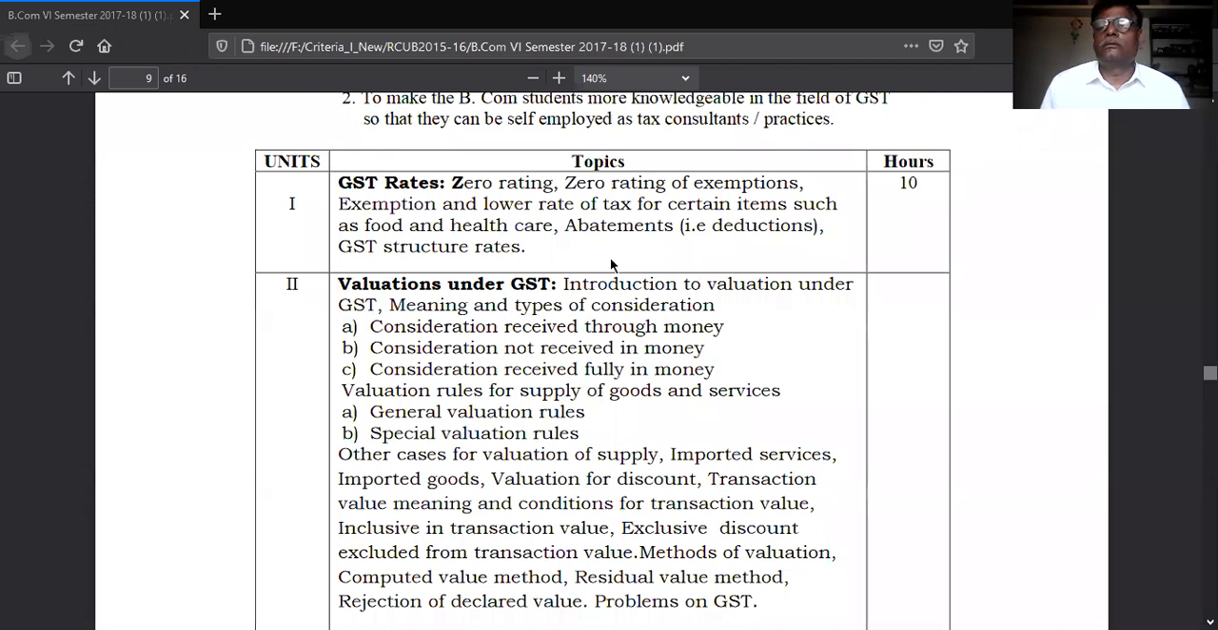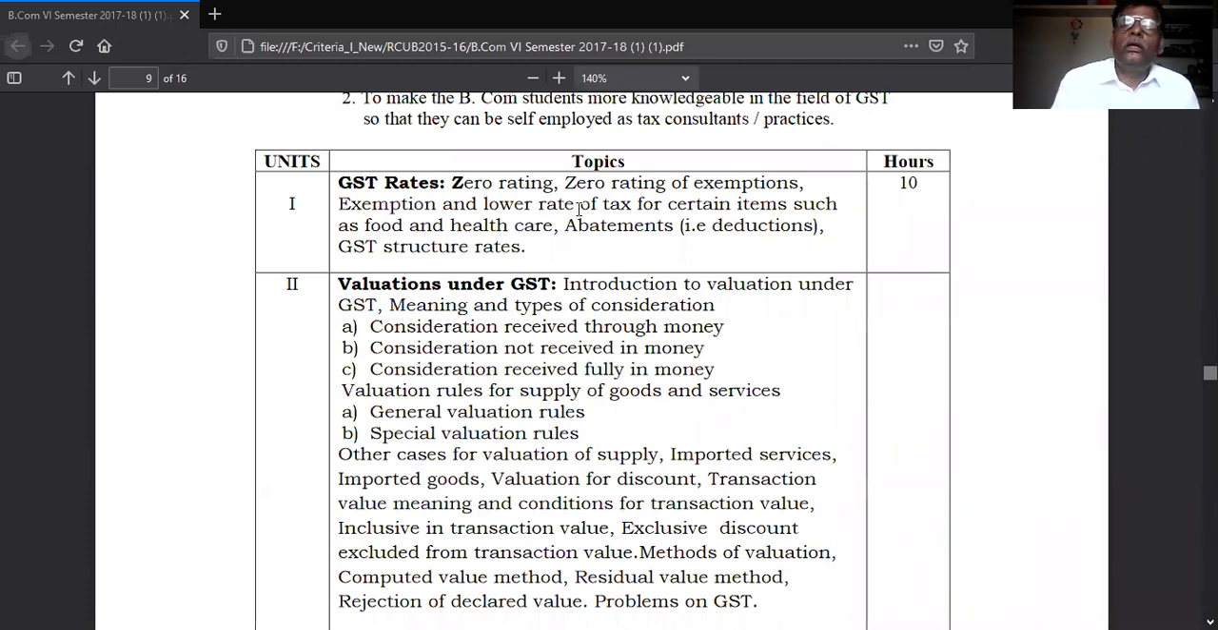GST structure rates. The first unit is totally relating to the rate of taxes applicable and the classification of goods coming under GST. This is the first unit.